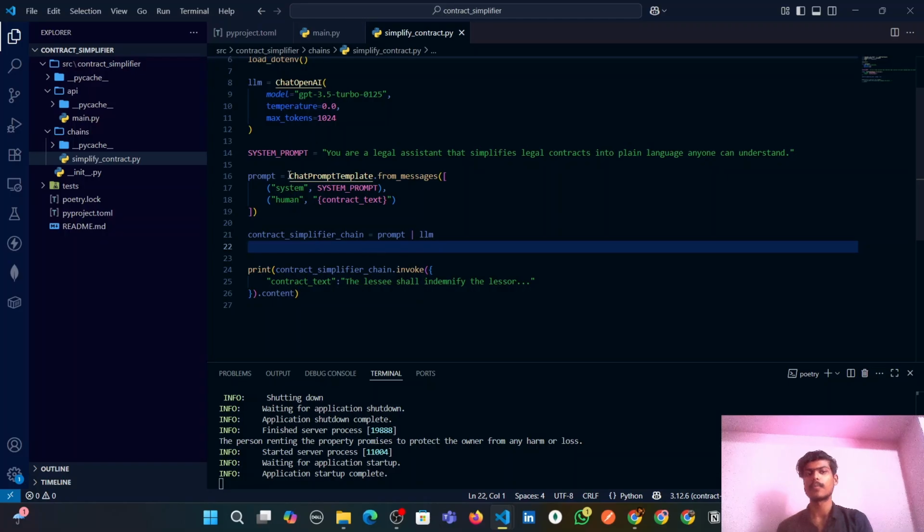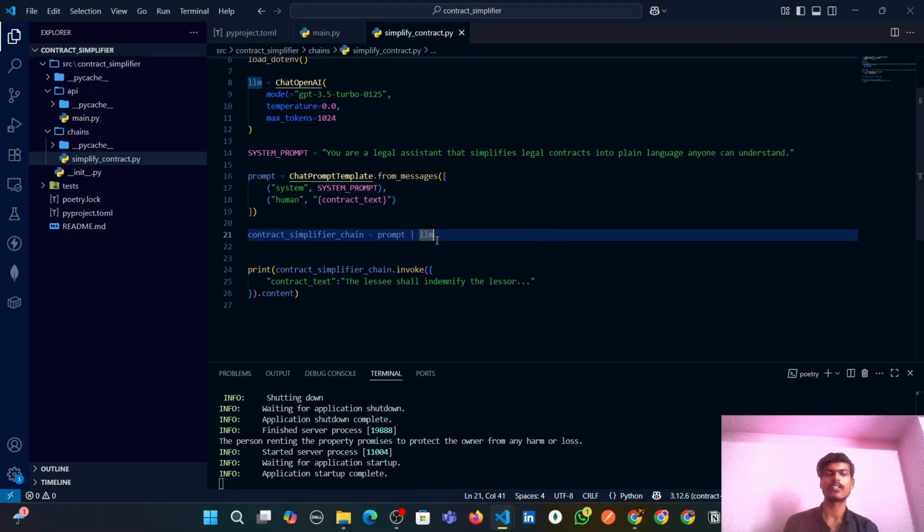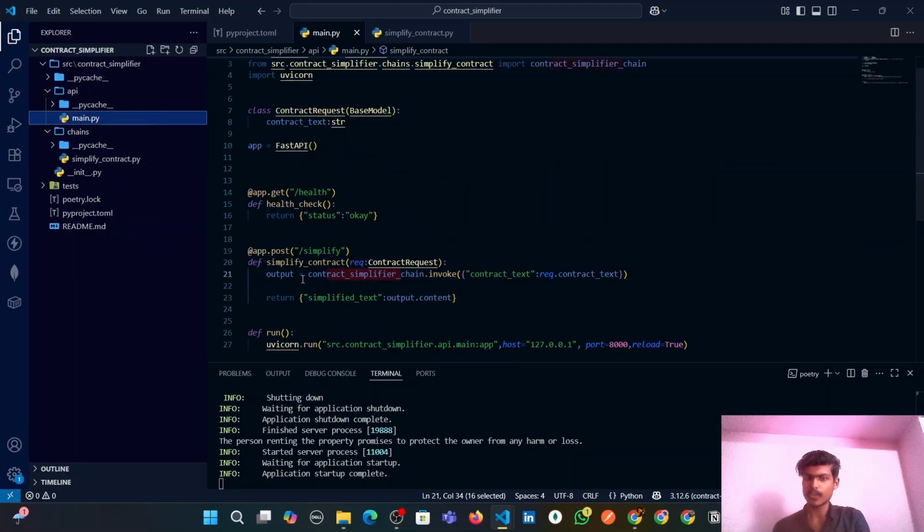Then the chat prompt template will be structured, and that structured prompt will be given to the LLM, and the LLM will convert the complex legal text into simple human readable English, and then the LLM will return the response. The response we want is inside the output.content. So we are returning the simplified text as output.content.